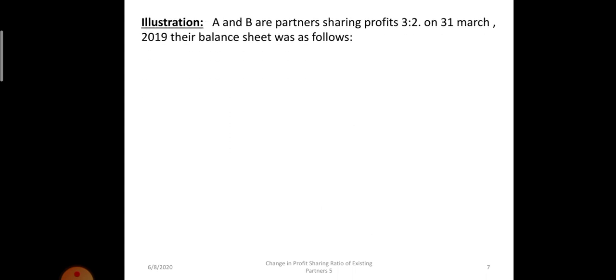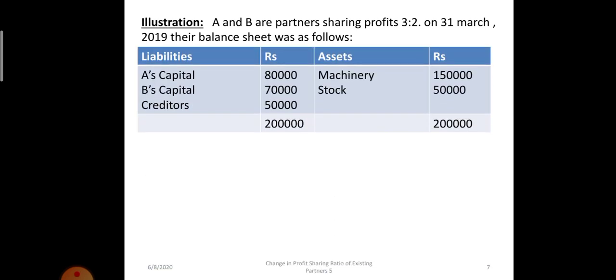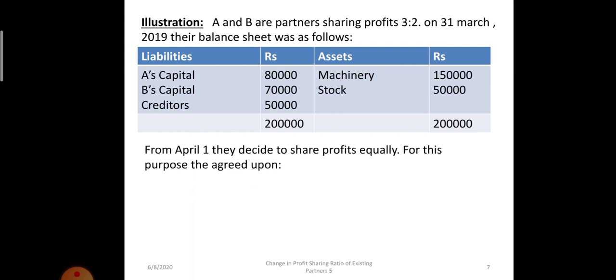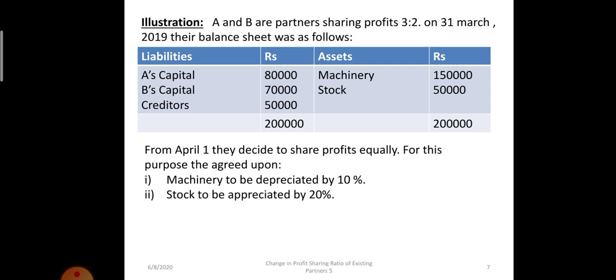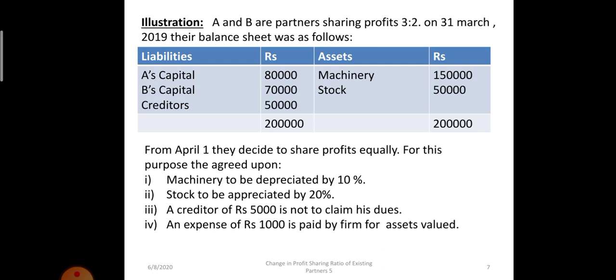Now we will take one illustration. There are two partners A and B who are going to share profits in the ratio of 3:2. Now they decide to share the profits equally. Their balance sheet was as follows. Now on reconstitution, they decided that machinery will be depreciated by 10%, stock be appreciated by 20%, creditors are not likely to claim to the extent of 5,000 rupees, and an expense of rupees 1,000 was paid at the time of valuation of assets. We have to pass the journal entries and prepare revaluation account.